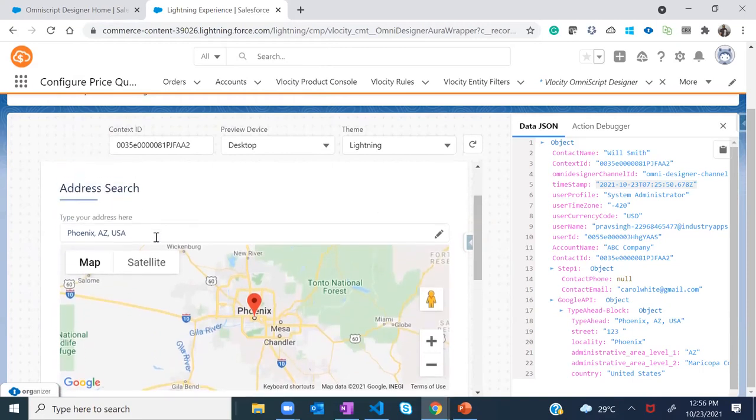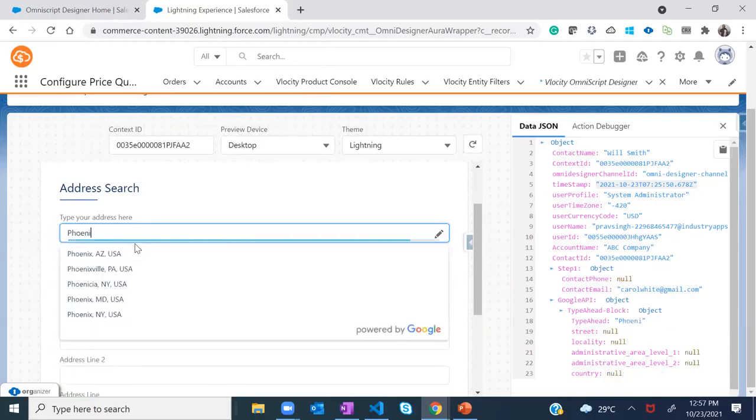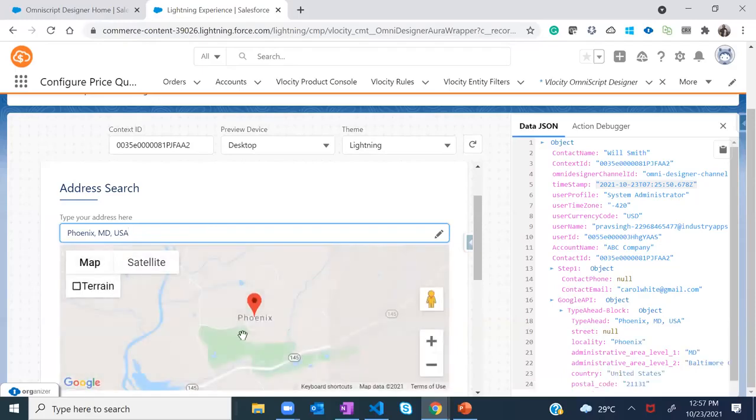And if you want to do it via Apex, you need to write a bunch of lines of code, many lines of code, and maybe multiple classes as well. But here it was simply achieved through the type ahead feature. If you can see, the moment we started typing over here, it started showing recommendations, or what exactly can be the right matches for this particular text you entered. So you can select anything and it would simply open that in the map over here.